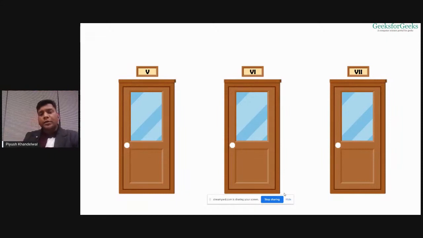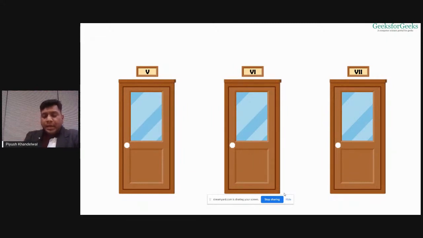Also, if I ask you to go and sit in the 6th class, what will you do? You will see the label, and if it is 6, you will go to that class and sit very confidently, because you will be sure that you saw the label was 6 and you are sitting in the correct class, right? So this small label at the top of the door makes your life very easy. When you wanted to get something out of the classroom, this label helped you. When you want to move inside the classroom, this label also helped you, right?